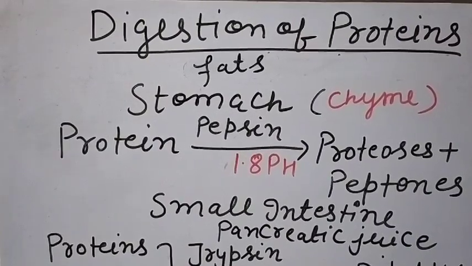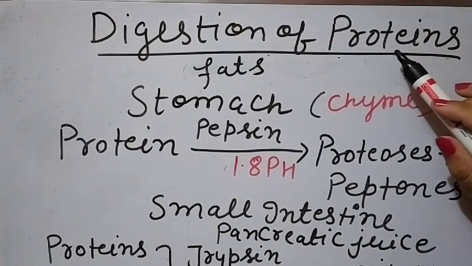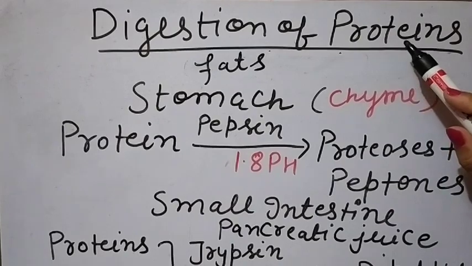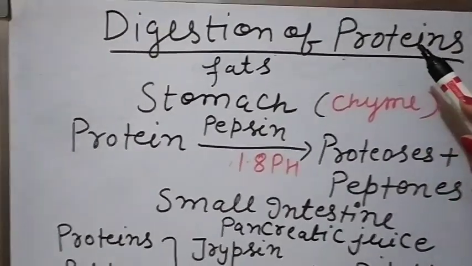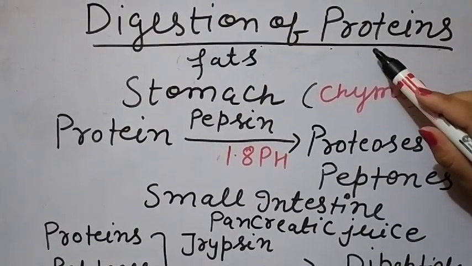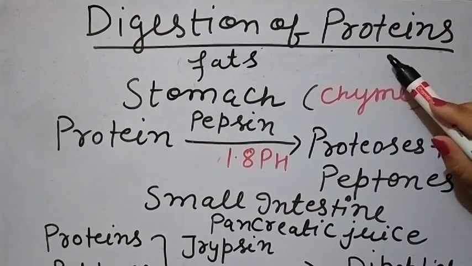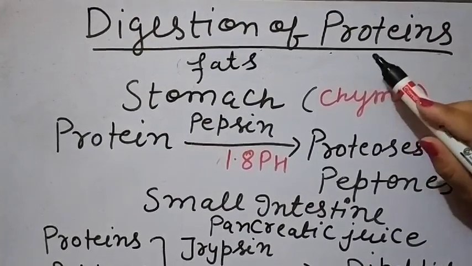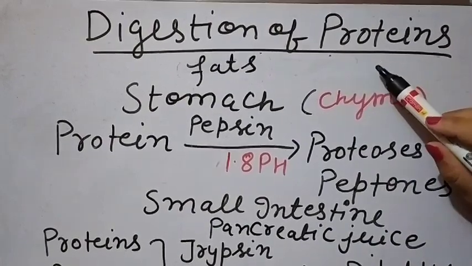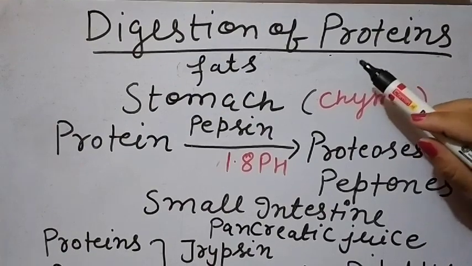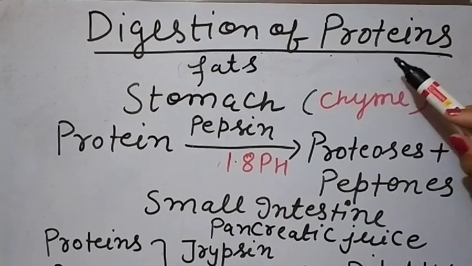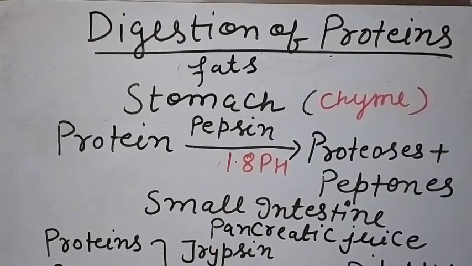Hello students, now we will discuss the topic digestion of proteins. So what are proteins? Proteins are made up of amino acids. When different amino acids join together, we can say these are known as proteins. Proteins are also known as polypeptides, because different amino acids join together to form a chain known as a polypeptide. So if we have taken some food and that food has protein, how is the protein digested in the different parts of our body?